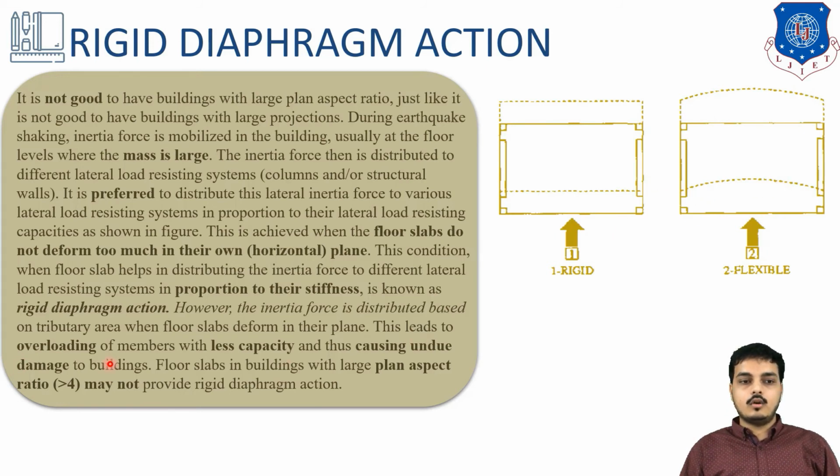Now this leads to overloading of the member beyond its capacity, causing undue damage. Obviously, floor slabs in a building with a large plan aspect ratio, greater than 4, may not be good, or should be avoided. So this was the rigid diaphragm action.